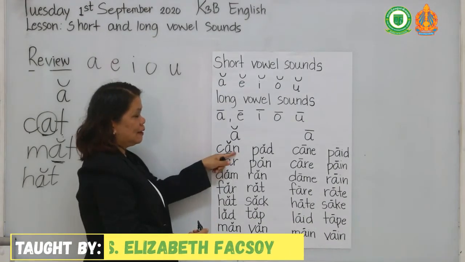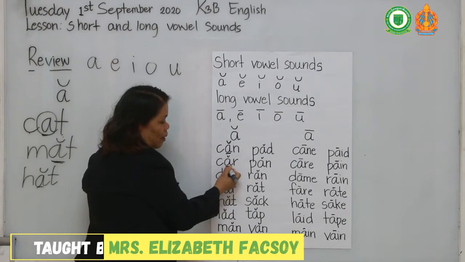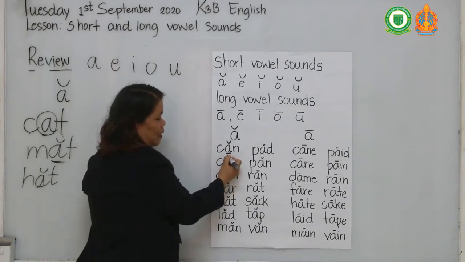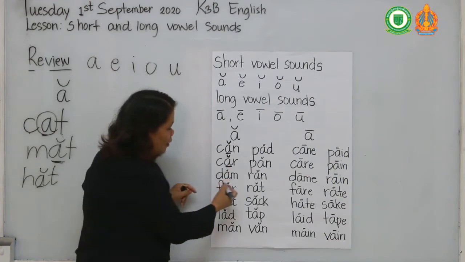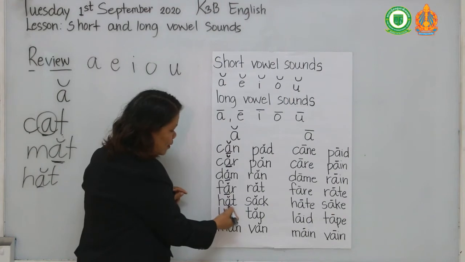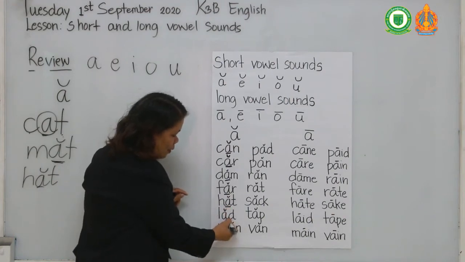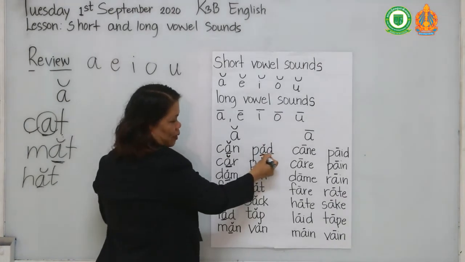Can. And this one again, only one vowel, so I put the curved line here. Dam, only one vowel. Far, only one vowel. Hat, only one A.